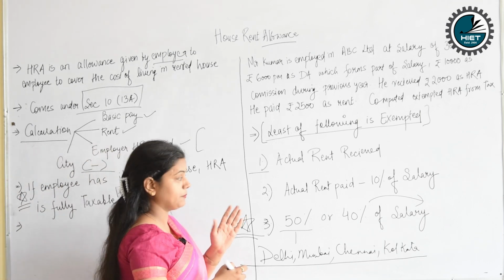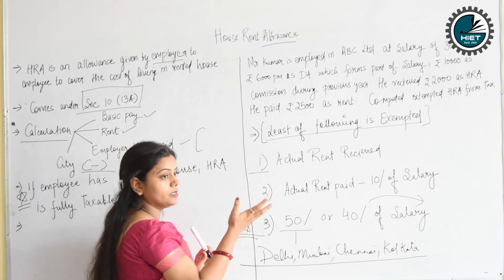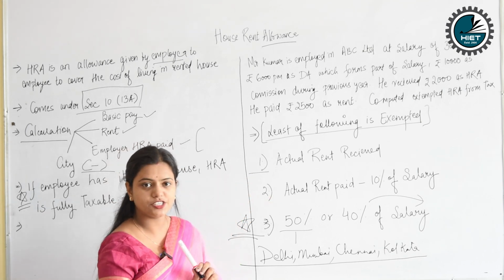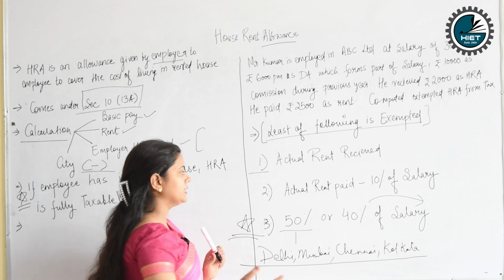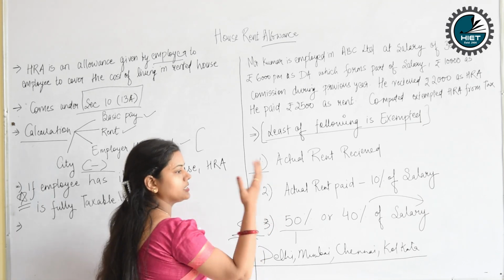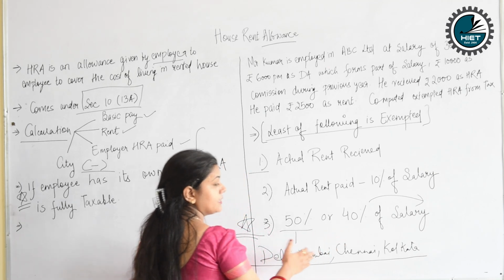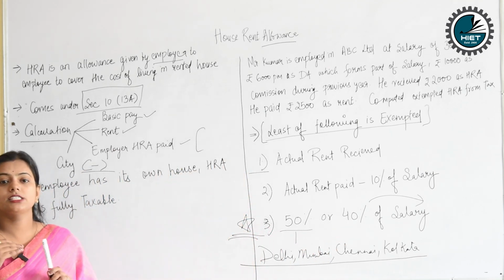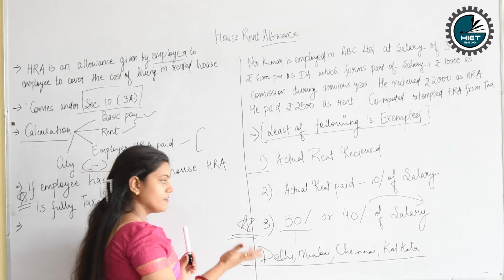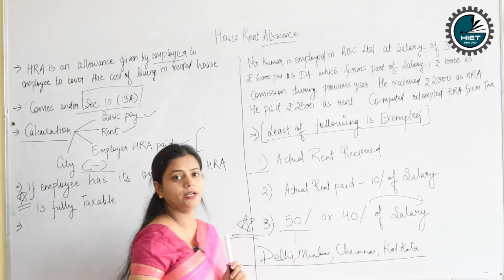Okay, so let me revise. The first is actual HRA received by the employee, the second is the rent paid by the employee minus 10% of the salary, and the third is 50% or 40% of the salary, which depends upon the city the employee is living in. Okay, is that clear to everyone?